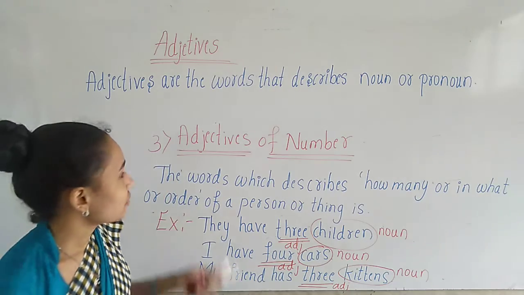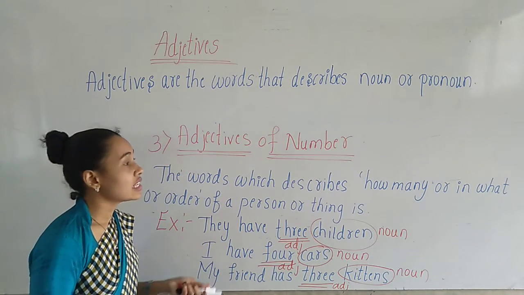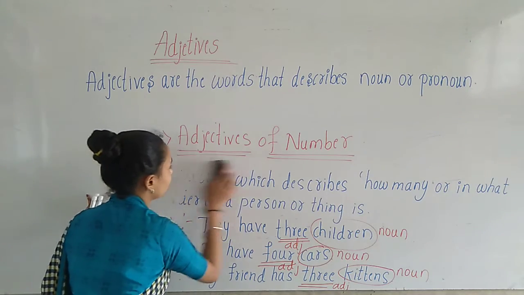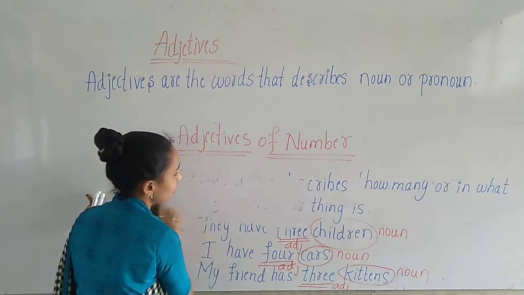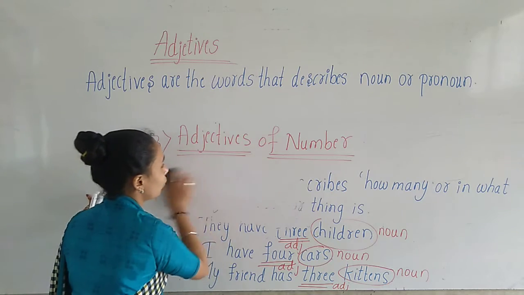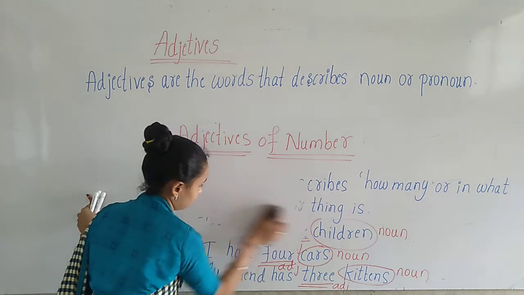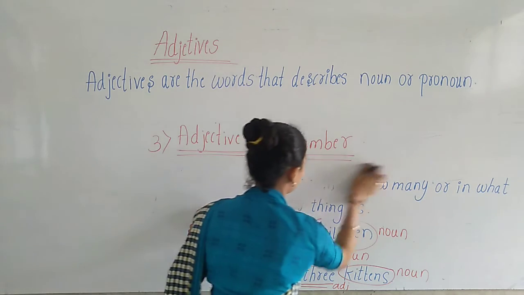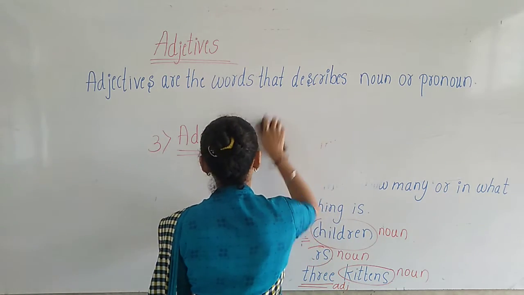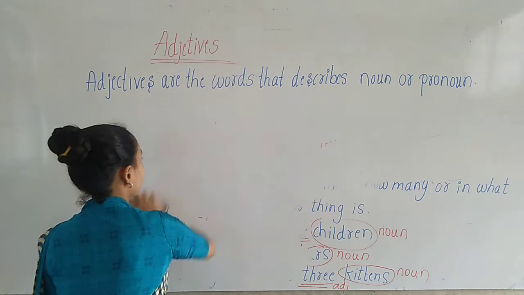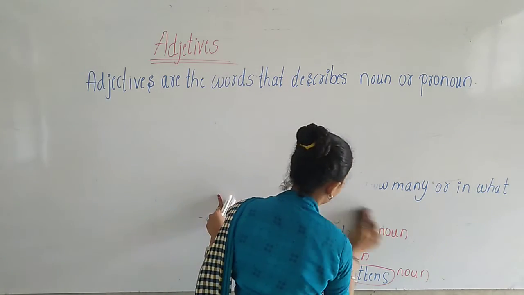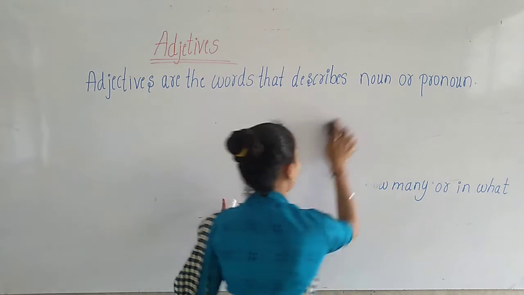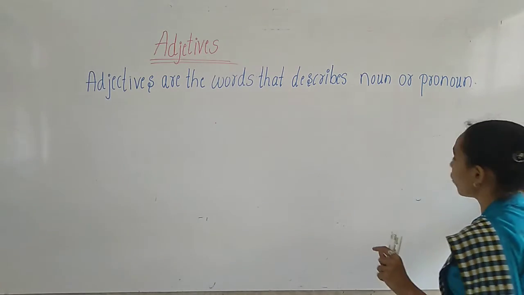So next one, the next kind is possessive adjectives. Children, the next kind we have is possessive adjectives. Here, the possessive adjective shows the ownership.